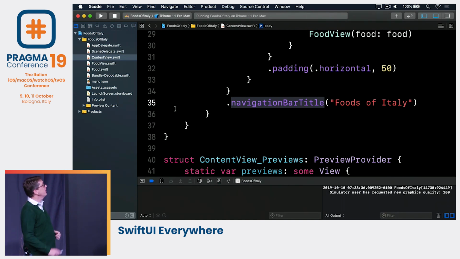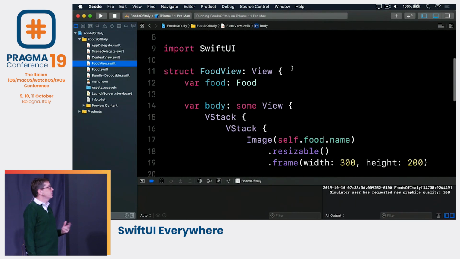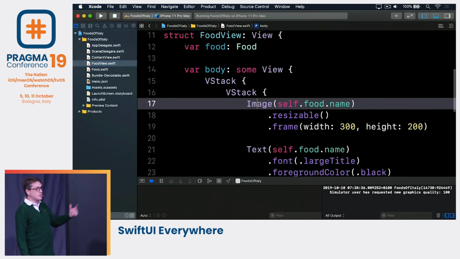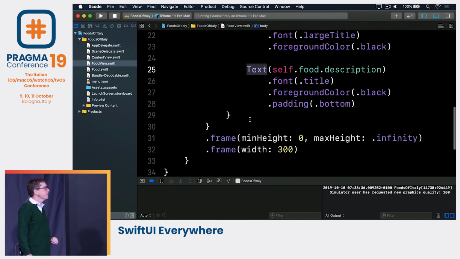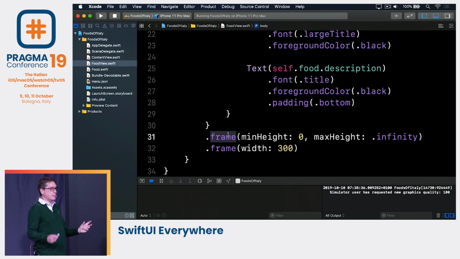That little food view, that's not terribly hard either. It has at the top a couple of V-stacks, then the image of the food in question, the name of the food in question, the description of the food in question, and then at the end, a frame so it sort of sits at a certain size on the screen. So that's our basic layout.